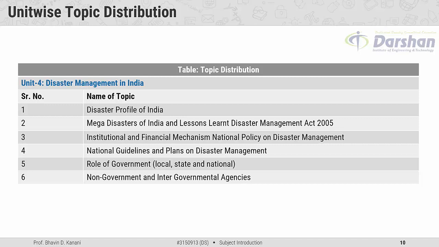The fourth major topic is national guidelines and plans on disaster management. The 5th major topic is role of government, which includes role of local government, role of state government, and role of central government. 6th major topic is non-government and intergovernmental agencies. So these are the 6 major topics which will be covered under unit number 4. Again, move further.